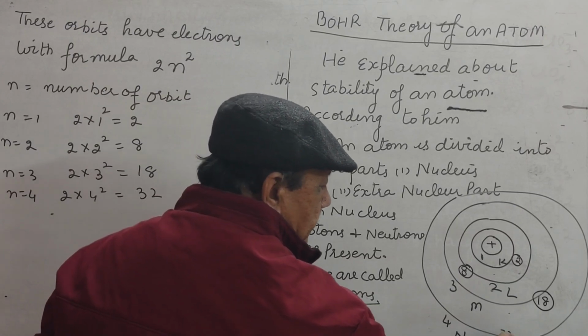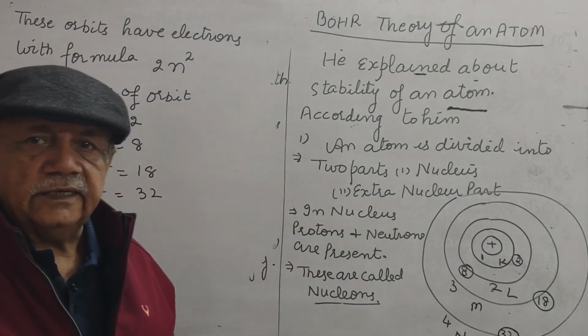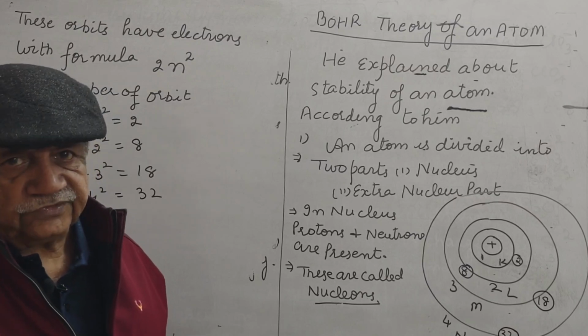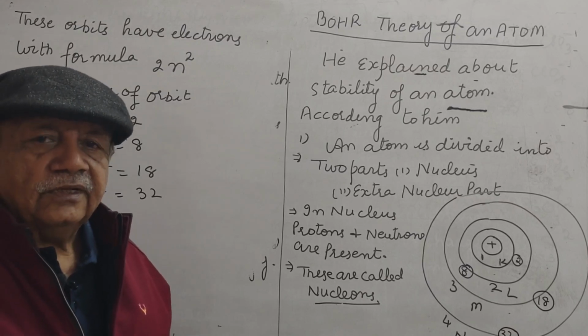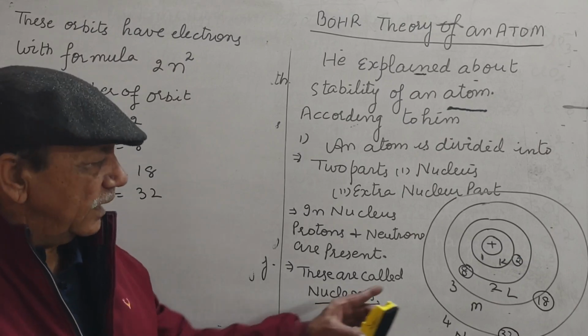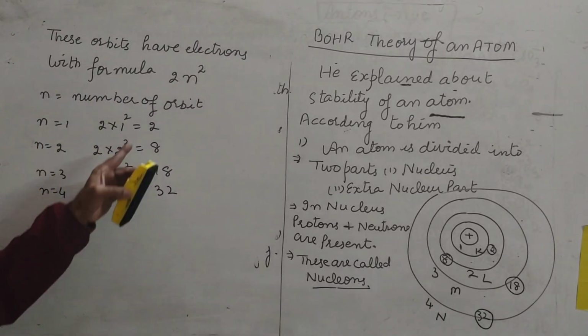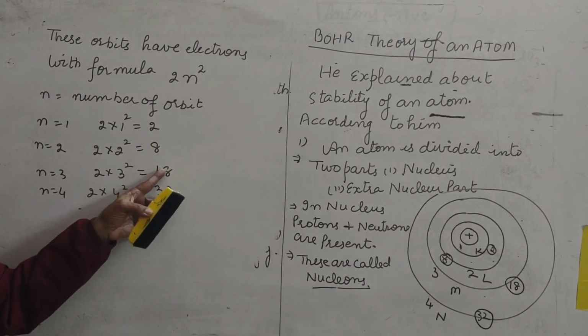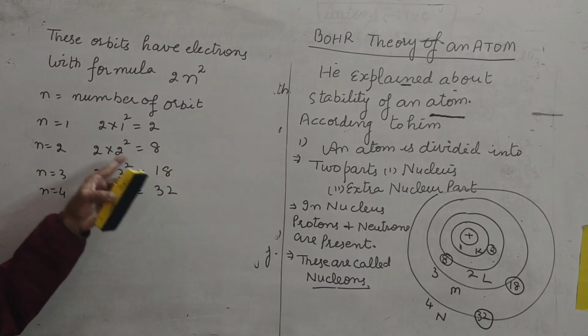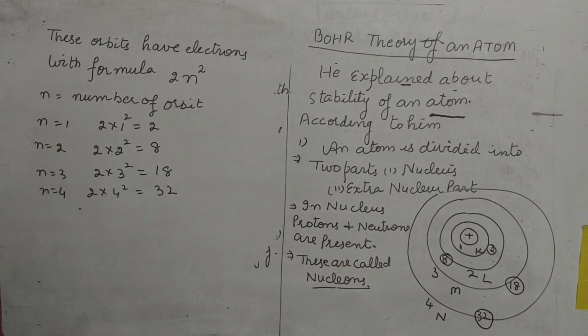In fourth orbit there can be maximum 32 electrons.